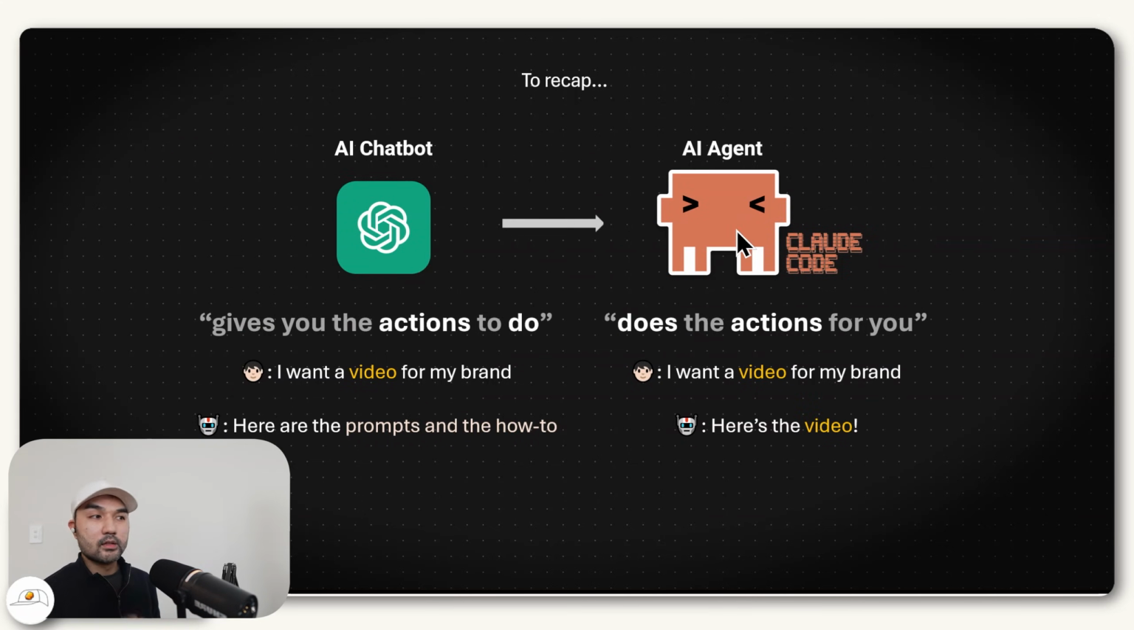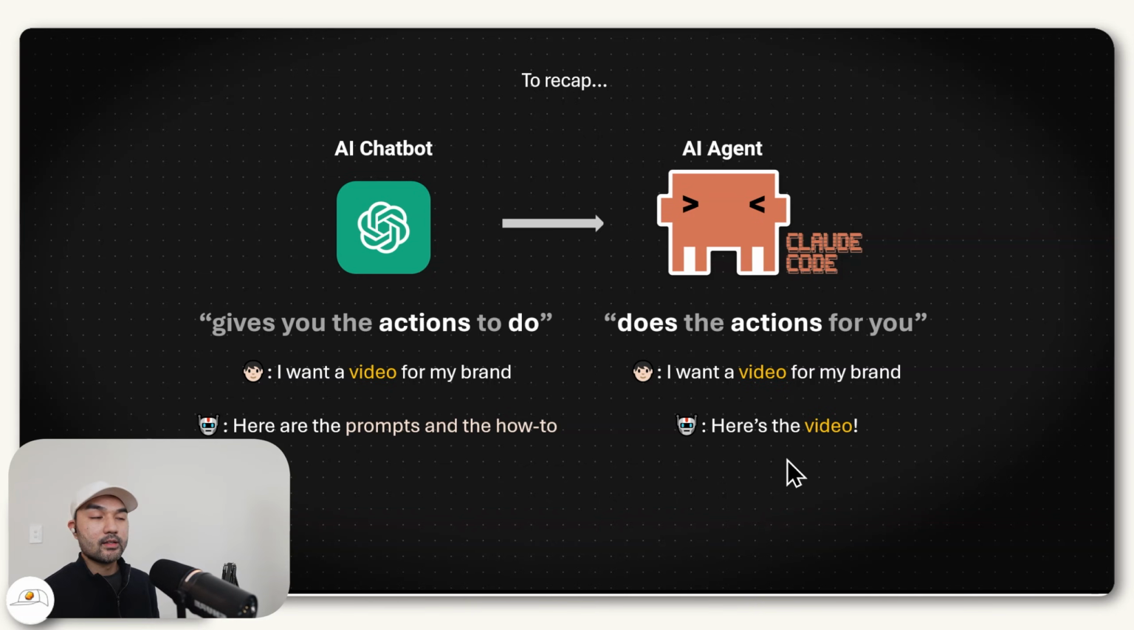And just to recap, a simple framework or mental model you can use to think about agents is as follows. If you've ever used an AI chatbot like ChatGPT, what it can do is it gives you the actions that you need to do. So if, for example, you want a video for your brand, what ChatGPT will give you are all the prompts and the how-to instructions of how to create that video. But when you can operate an AI agent like Claude Code, it actually does the actions for you. So if you want a video for your brand, it creates that video for you without you having to do the manual work yourself.